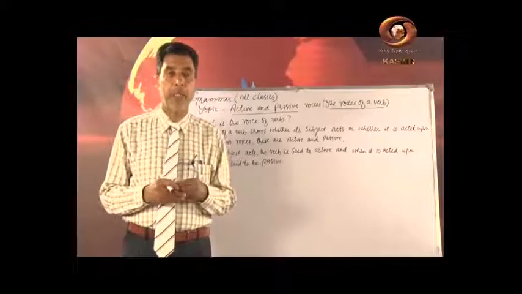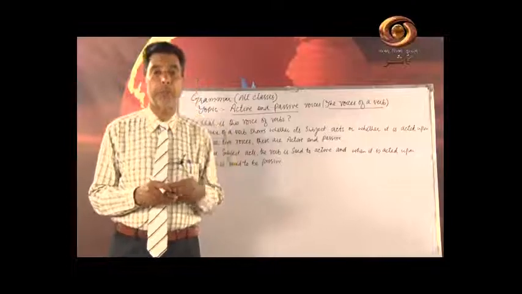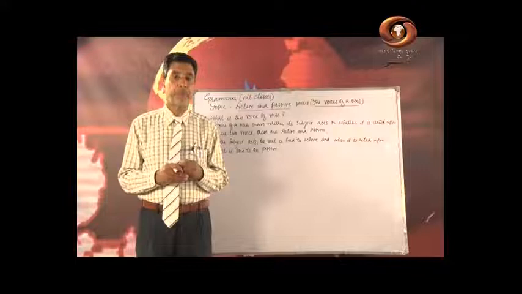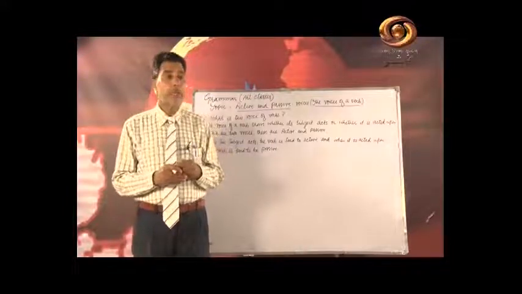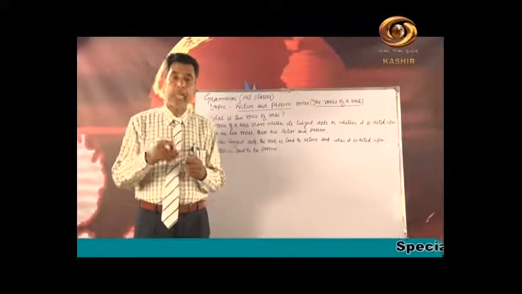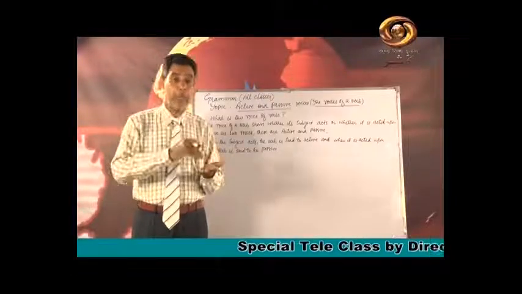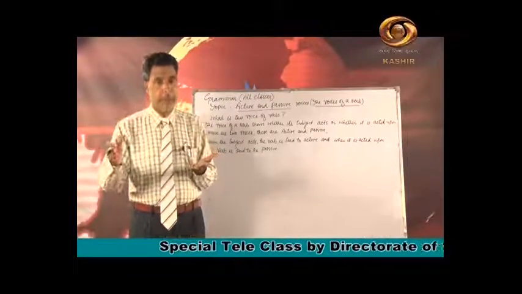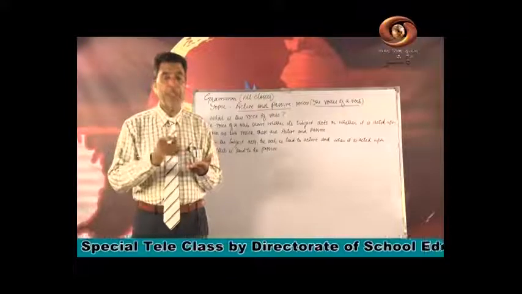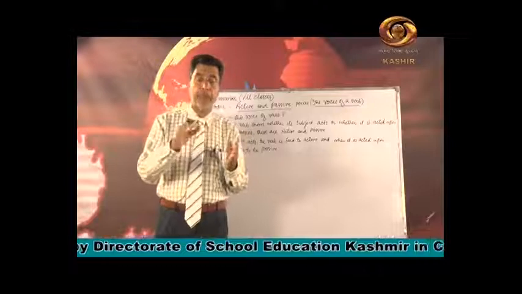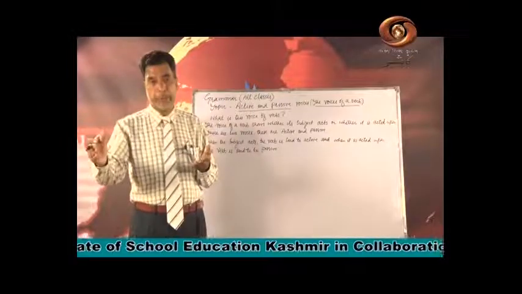For example, a transitive verb is the one we deal with in active and passive voice. A transitive verb is that in which the action passes from subject to object. In a sentence, the action passes from subject to object.